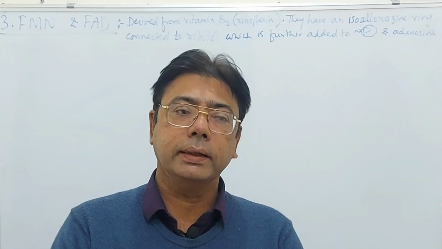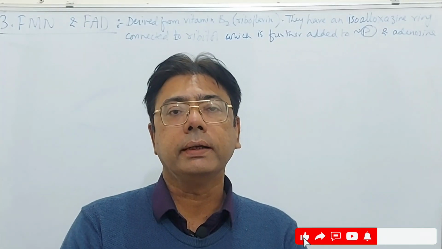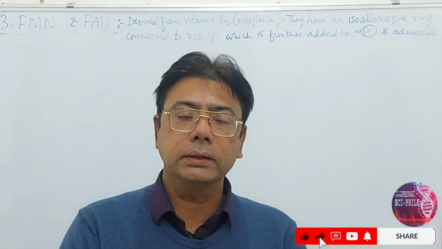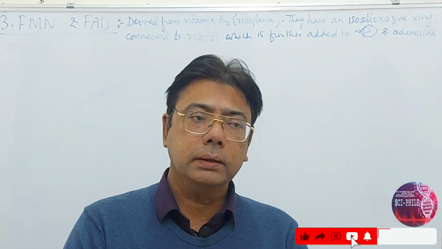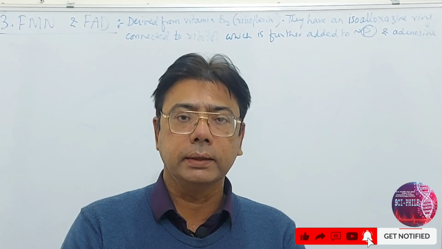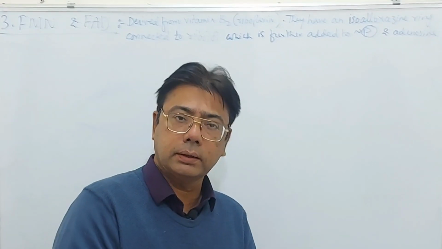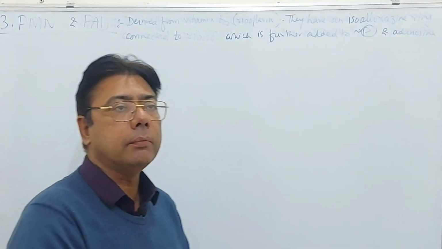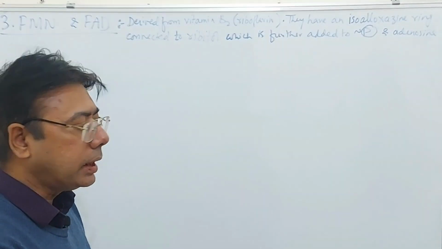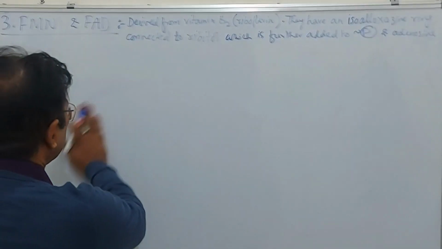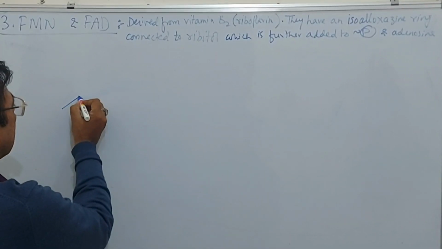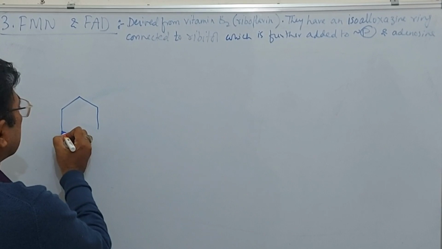After NAD and NADP, the next important pair of reducing equivalents is FMN, that is flavin mononucleotide, and FAD, that is flavin adenine dinucleotide. And both these reducing equivalents are derived from vitamin B2, that is riboflavin. Here I am going to show you their structure and the reducing reaction.